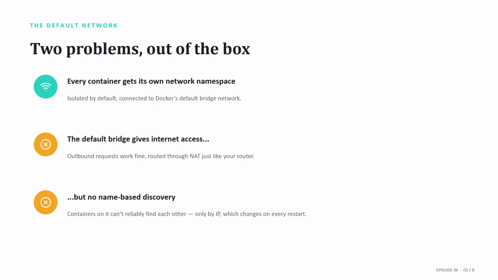Here's the catch with that default bridge. Containers on it can reach the internet, but they can't reliably find each other by name. You'd have to hunt down IP addresses that change every time a container restarts. Not exactly production grade. The fix is a user-defined bridge network.